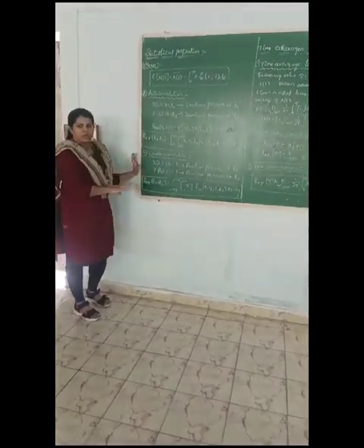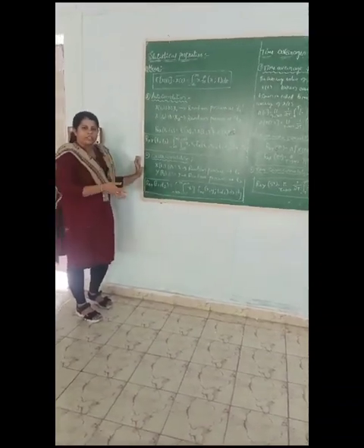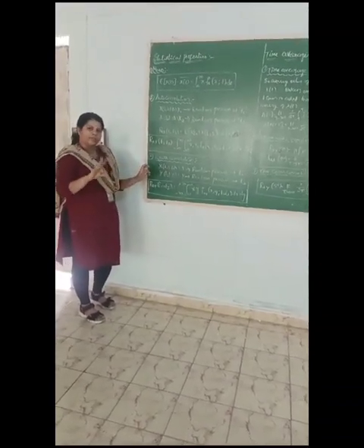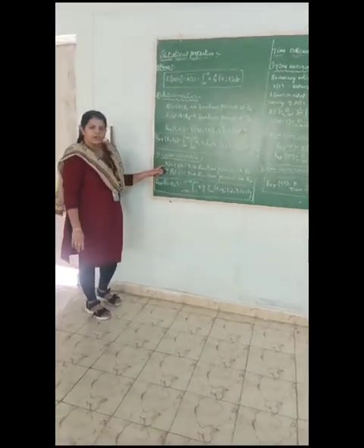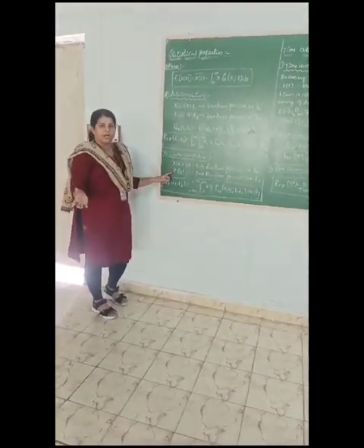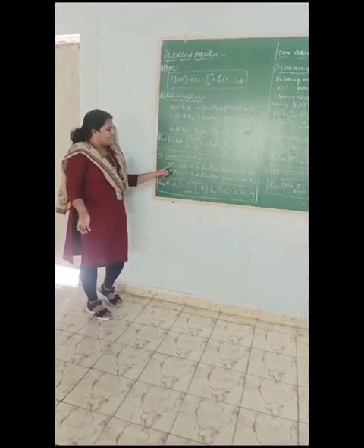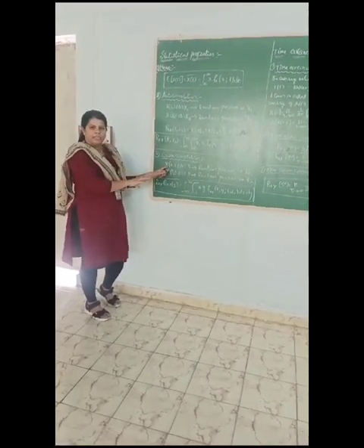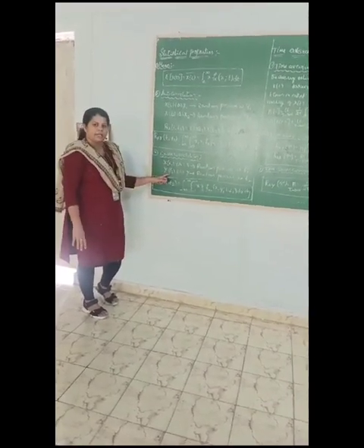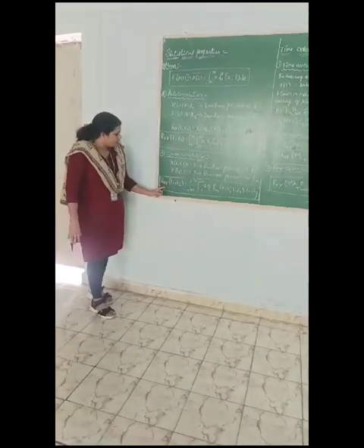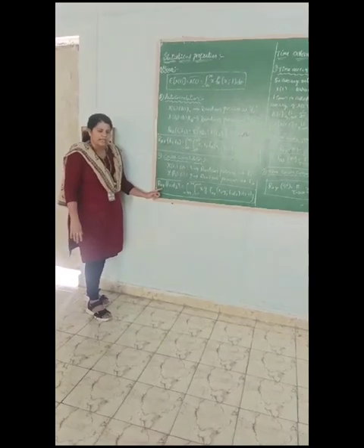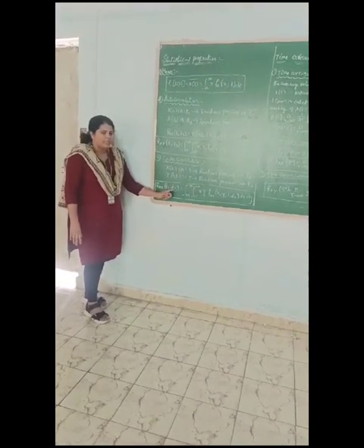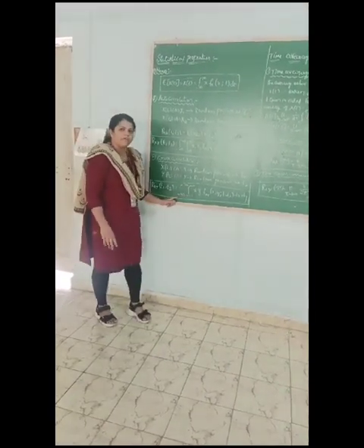The next one is the cross correlation function. I already told you that here we are taking two different random processes at different time intervals. Here I am taking x of t as one random process and y of t as another random process. X of t I am considering at time interval t1, and y of t at time interval t2. Cross means two different, so we get Rxy at time intervals t1 comma t2. This is the equation for the continuous cross correlation function.